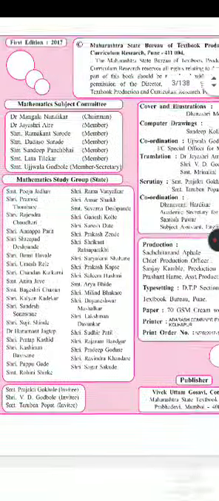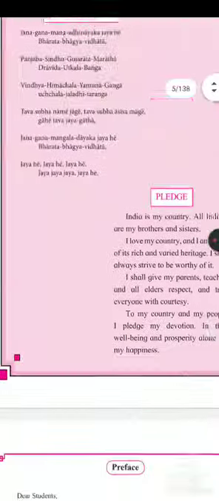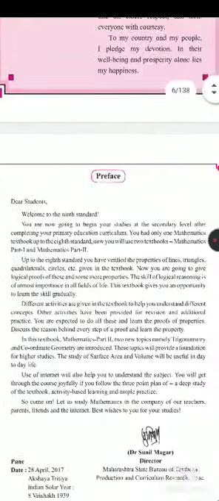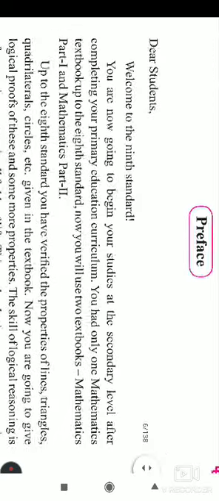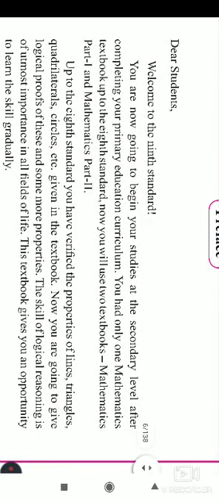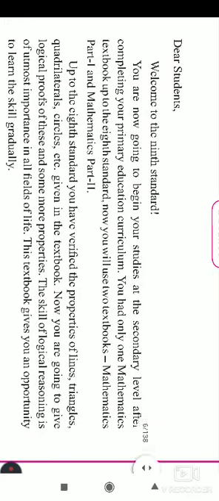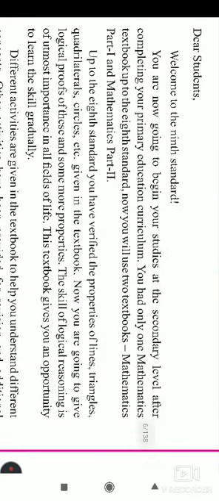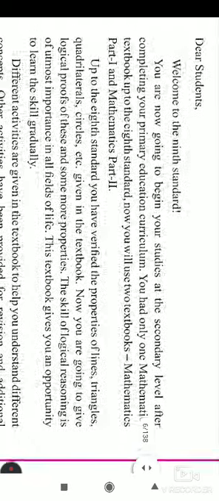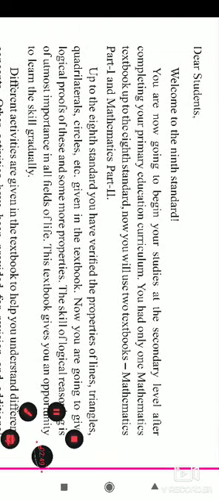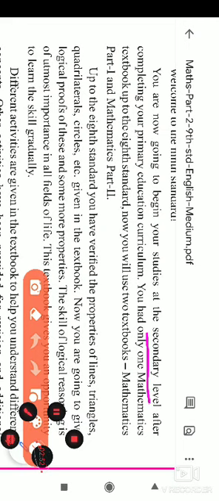After this, the next pages are there, and here is a preface. If I explain this, you will understand what you are going to study in the ninth standard. So first of all, dear students, welcome to ninth standard. You are now going to begin your studies at the secondary level. Till 8th standard you studied at the primary level of education, and now onwards you will learn the secondary level of education.